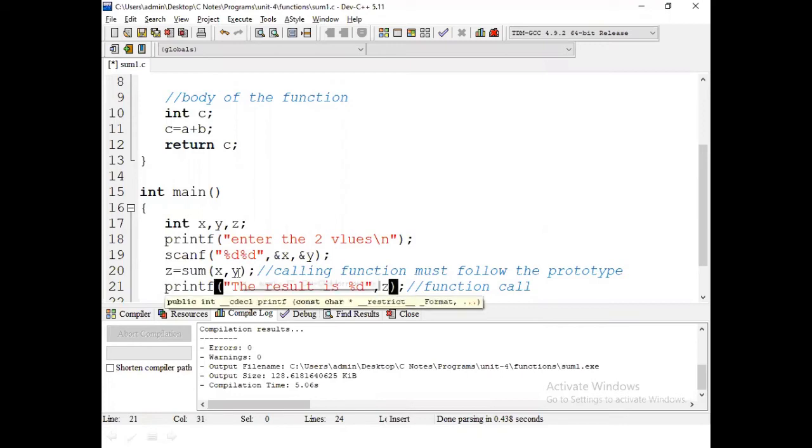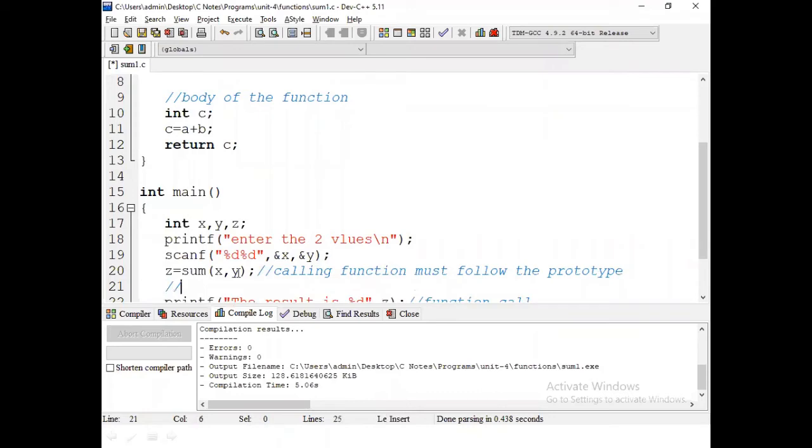Here we can discuss formal parameters and actual parameters. Here x comma y is called actual parameters.